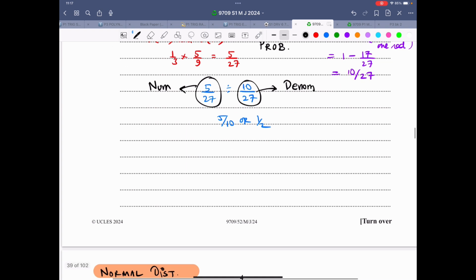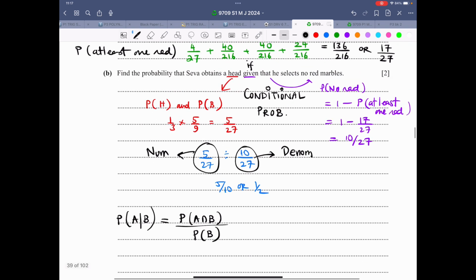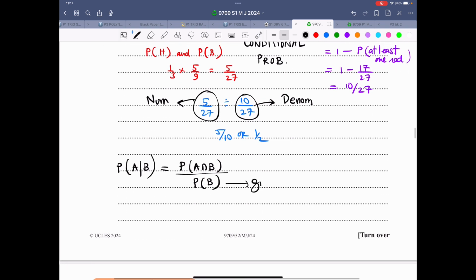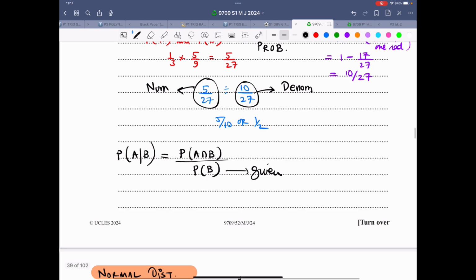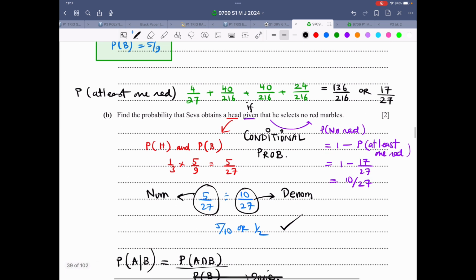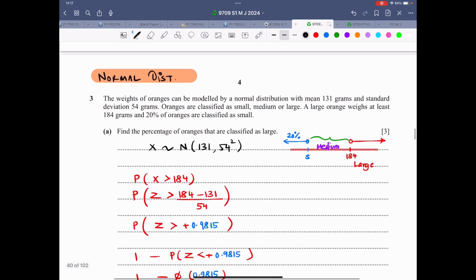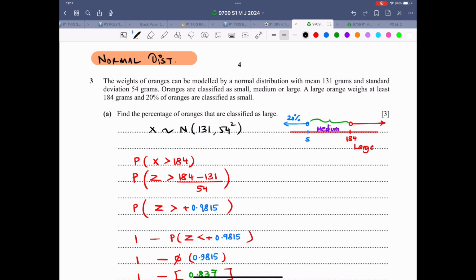And basically, we can also write it in set notation. As such, there is no need if you apply the concept, but just to give you an idea, probability A slash B. Probability of A occurring given B has already occurred. That's the common probability, A intersection B, divided by probability of B. So this is the condition, this is the given thing, and this is the common thing. That's how this is done. And this answer comes out to be a beautiful half. Now let's focus on question number 3.